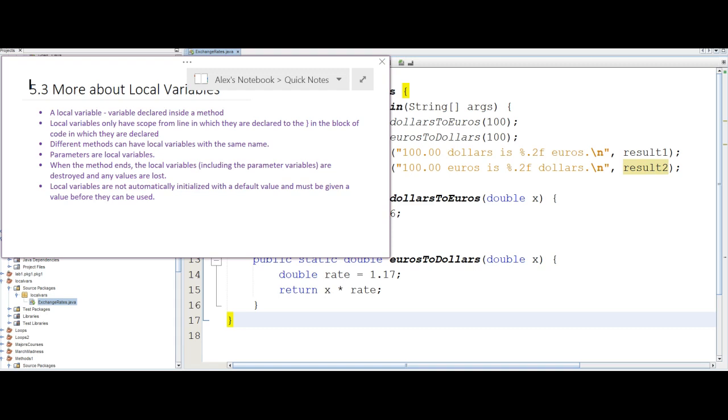Local variables are not initialized with a default value. You might have seen the error message saying uninitialized local variable, and that's because local variables don't have any default value when they're created, so you have to initialize them before you can use them.